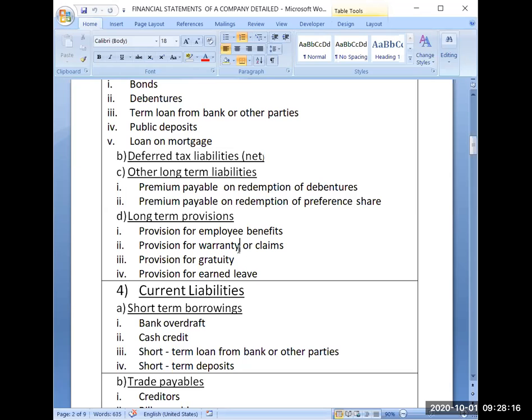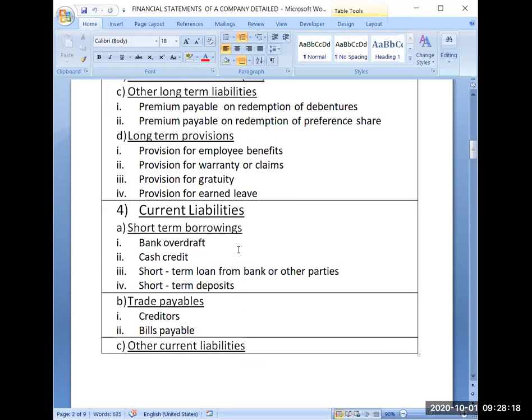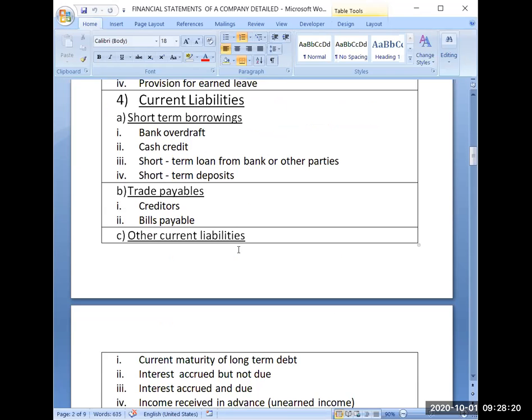So these provisions will be coming here. Now coming to the current liabilities. So first heading is short-term borrowings. So obviously you are aware about bank overdraft.